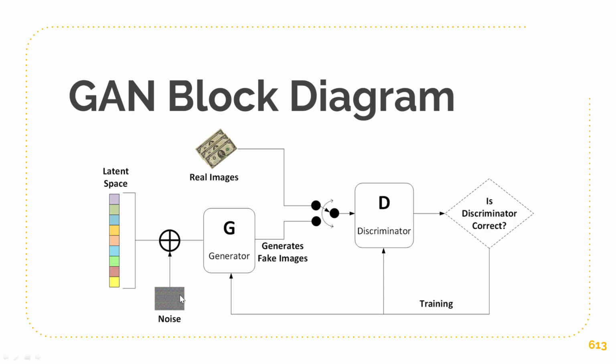So this is a diagram that helps you figure out how we did this. Here's our latent space and our noise. We use these to generate our fake images. Then we mix some of those fake images with our real images in the dataset. And the discriminator, that's him here, basically gets both, and he tells us whether it's fake or real. Then this feedback goes to the generator, who does the same thing again, and the discriminator's part is done right here. So he trains here, and then he trains here. So hopefully this diagram is clear to you.